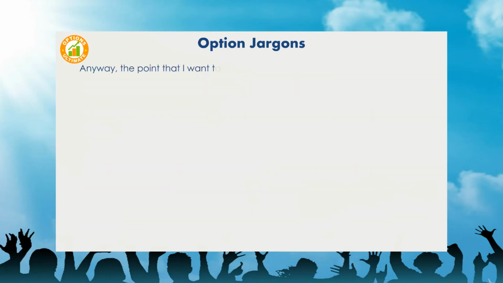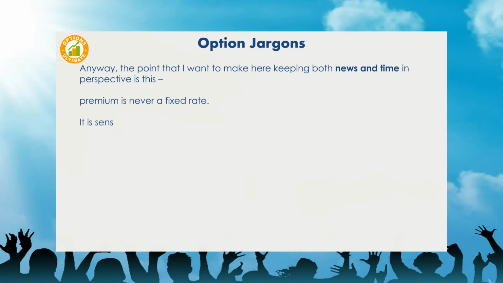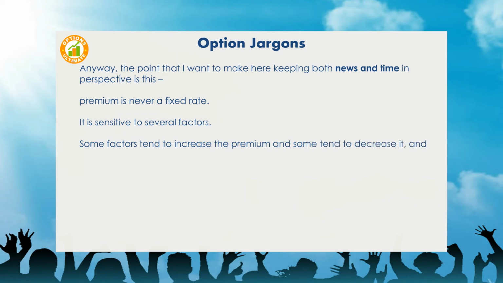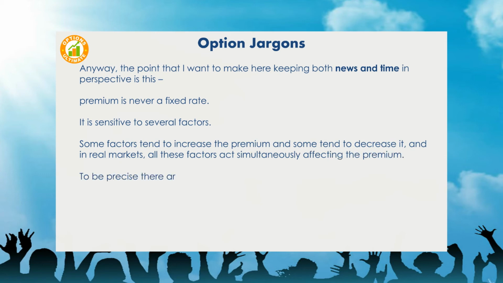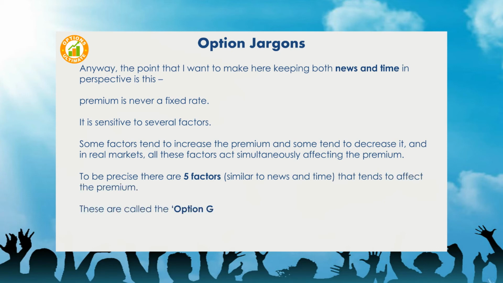Anyway, the point that I want to make here, keeping both news and time in perspective, is this: premium is never a fixed rate. It is sensitive to several factors. Some factors tend to increase the premium and some tend to decrease it, and in real markets, all these factors act simultaneously affecting the premium. To be precise, there are 5 factors similar to news and time that tend to affect the premium. These are called the option Greeks. In real markets, premiums vary almost on a minute-by-minute basis.